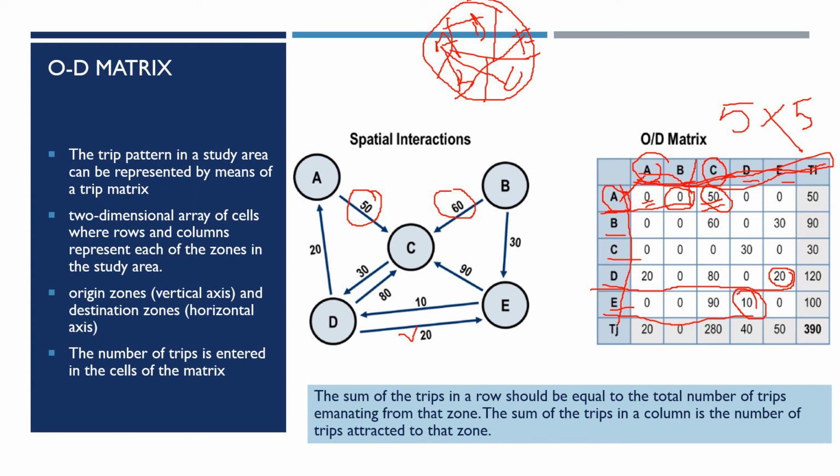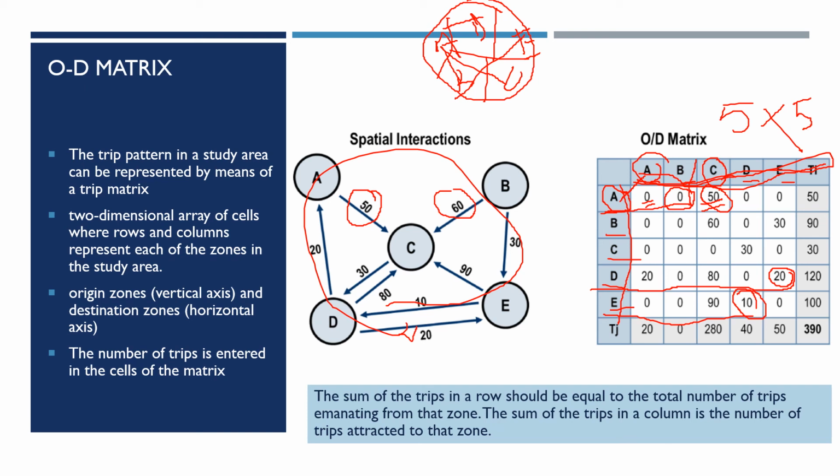So when we say trip pattern here, how many trips happen from one zone to another zone in your study area between the zones. These trip numbers would be represented as the number of trips in each of the cells connecting the respective origin and destination. Such a form is called an OD matrix. Alright, now if we add all the trips, we will come to know how many trips are made in that study area, right?